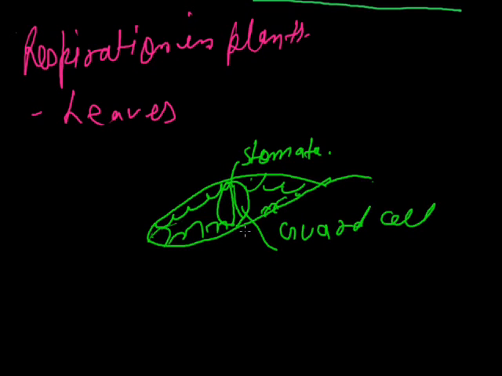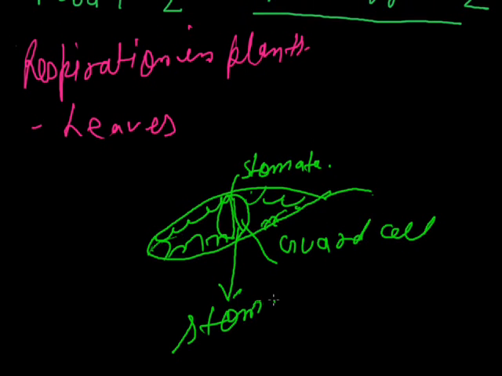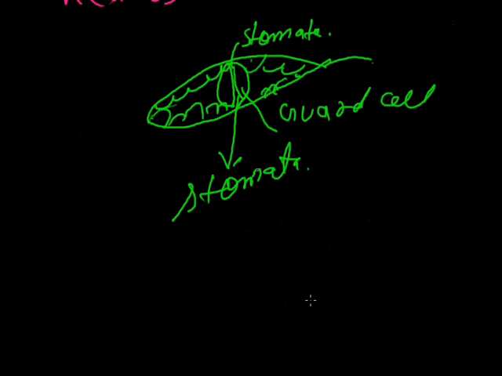Between the two guard cells, if they are turgid, they show an opening which is termed as the stomata. They use the term stomata for respiration. The stomata is basically a kind of opening for the exchange of gases inside the plant in the leaves. First, oxygen will come inside through the stomata.